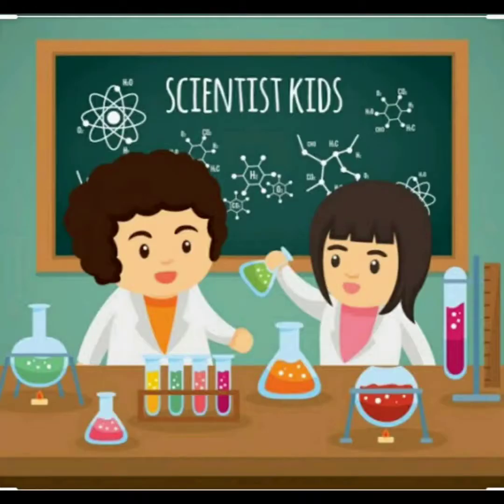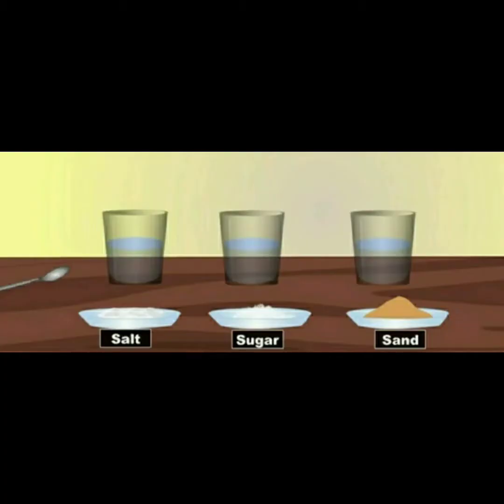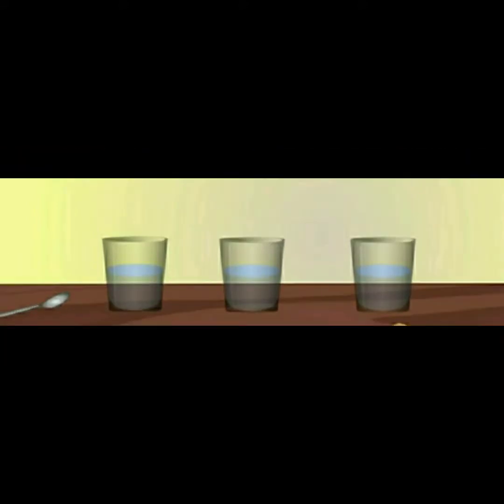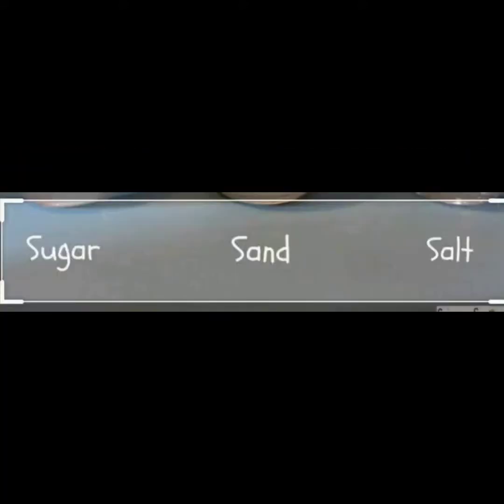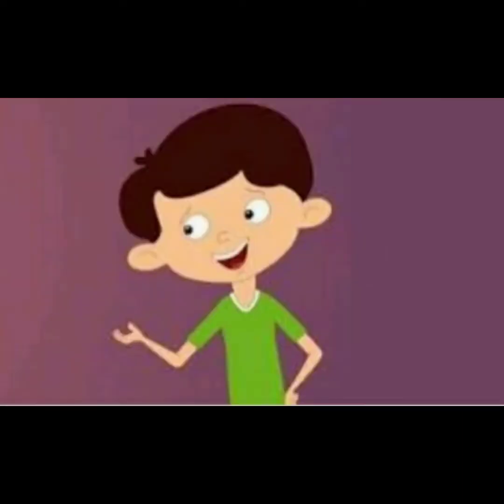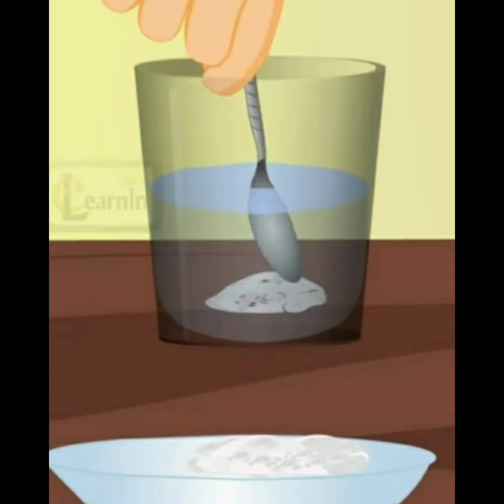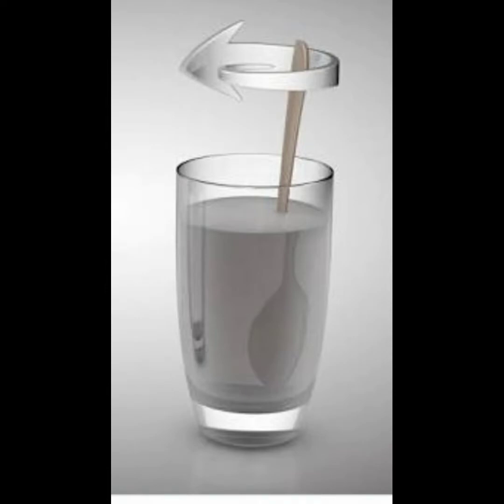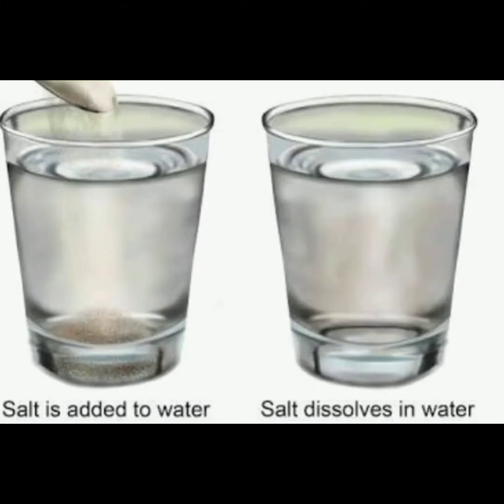Let us conduct a test to check the solubility of salt, sugar, and sand. Take 3 glasses of water, a spoon, salt, sugar, and sand. Before the test, predict which ones will dissolve and which will not. Add a spoon of salt in 1 glass and stir it. You will notice that the salt completely disappears. It dissolves in water.